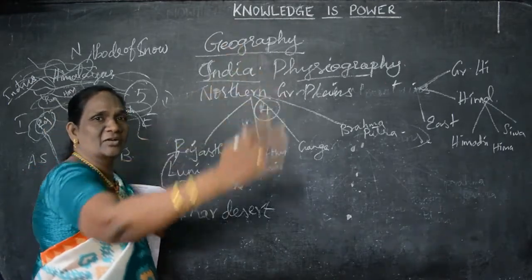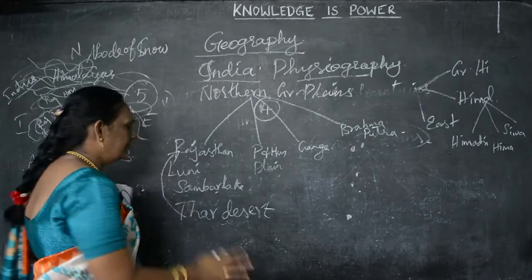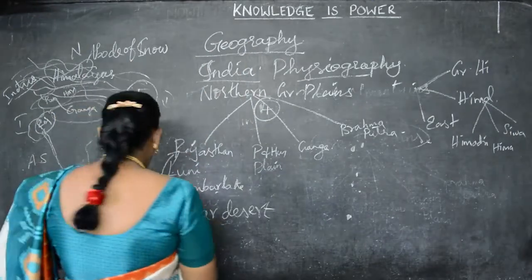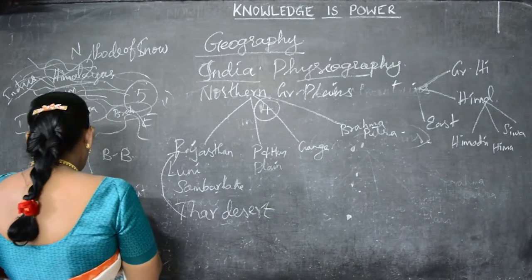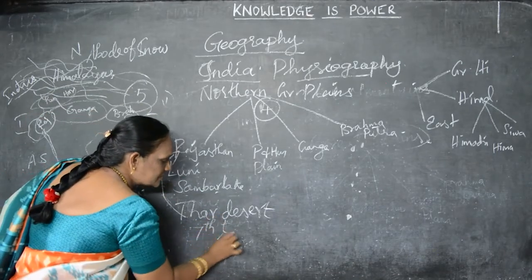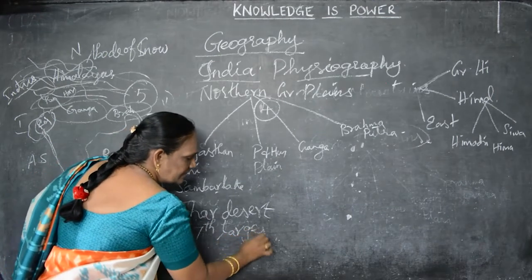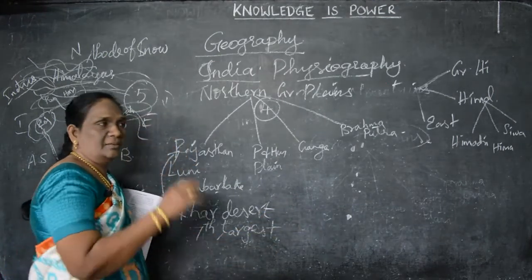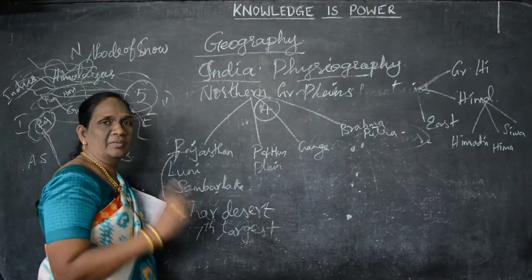Like the man-made ones we see in cinemas. That is what we can see in this Thar Desert. Have you understood, children? This Thar Desert is the 7th largest desert in the world. The largest desert in the world is Sahara.